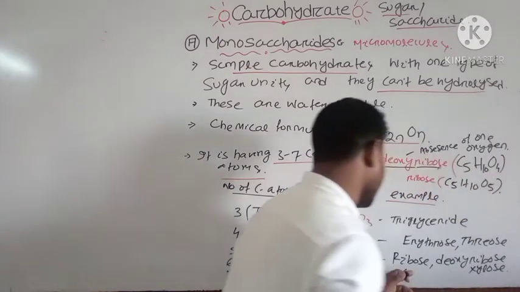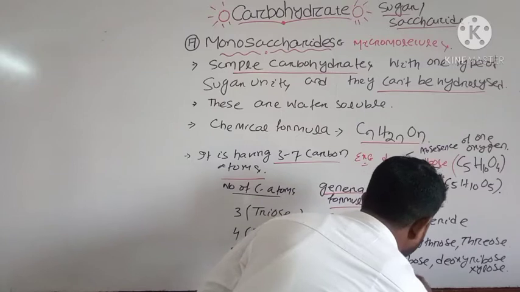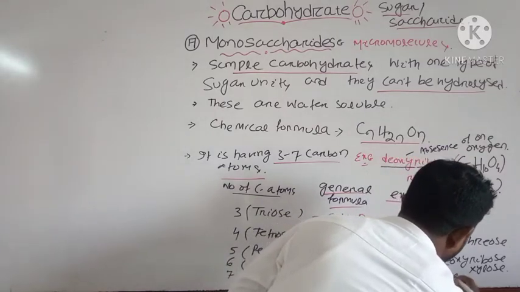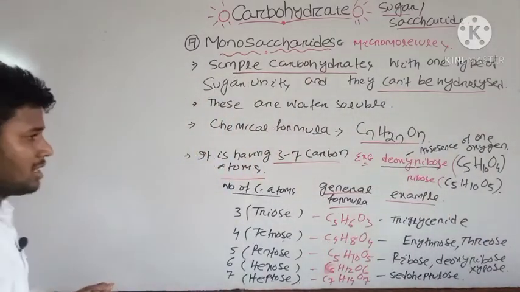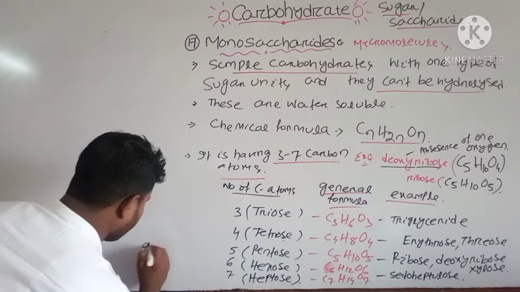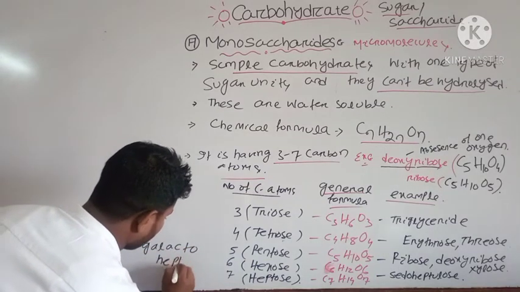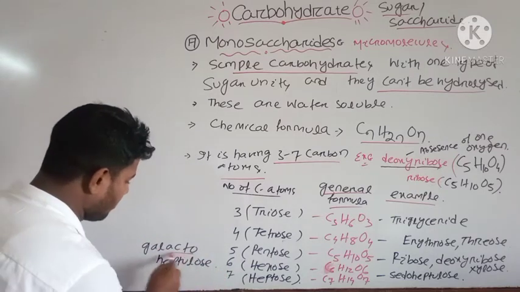These 3 are included inside the 5 carbon. And for 7 carbon, sedoheptulose, and another example I am writing here is galactoheptulose, which is also a 7 carbon monosaccharide.